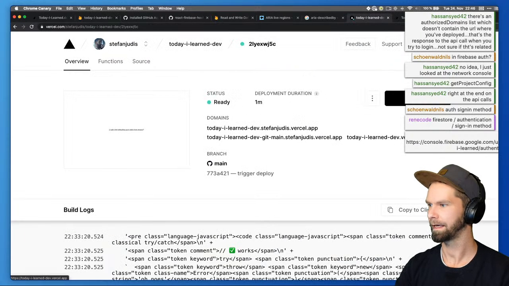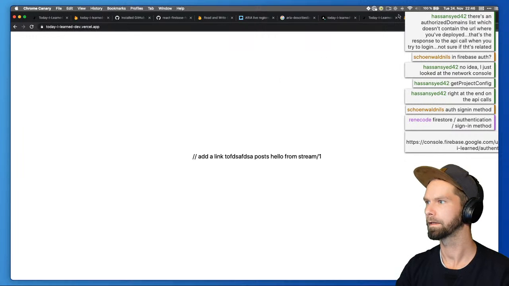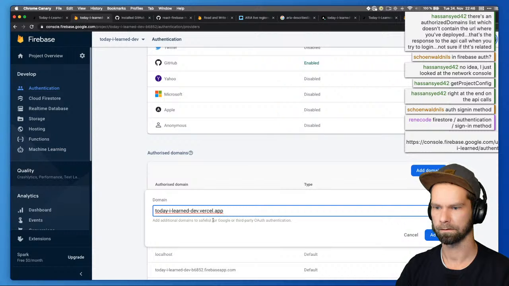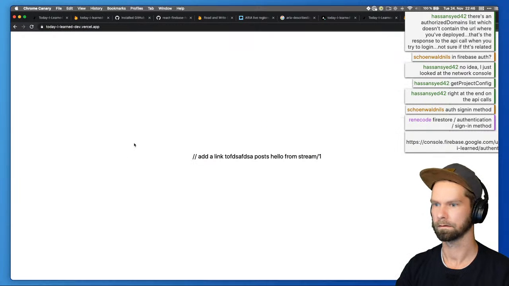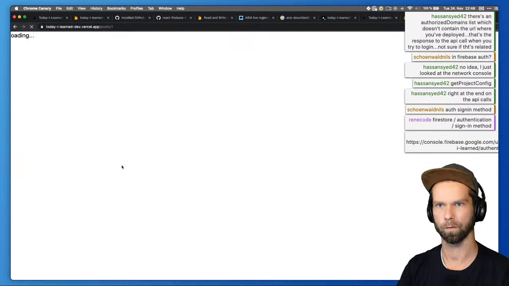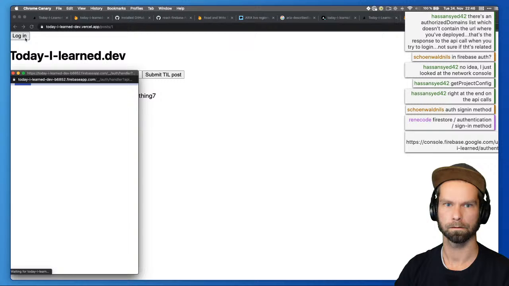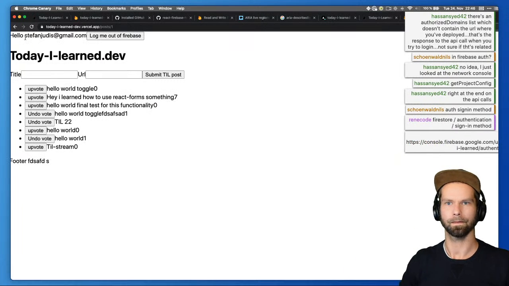So let's just add the production app here, which I think is still available. Yep. So when we now go add domain. Okay. And when we now go back to posts 1. Nice!